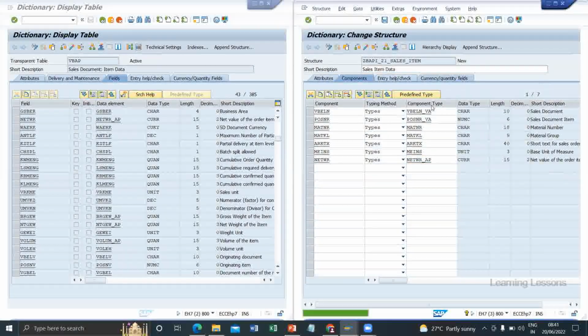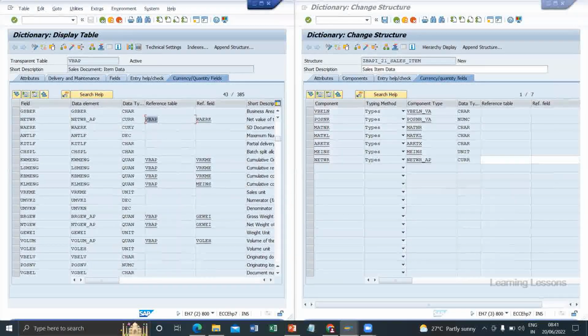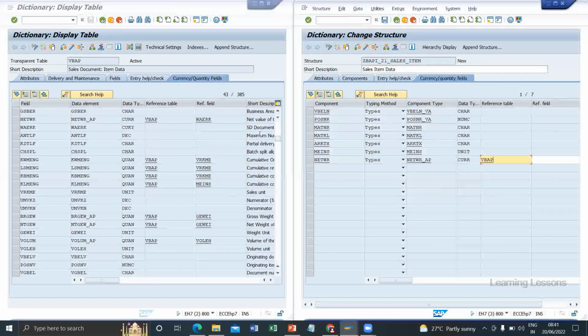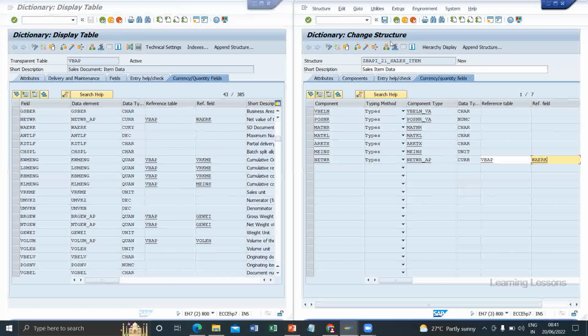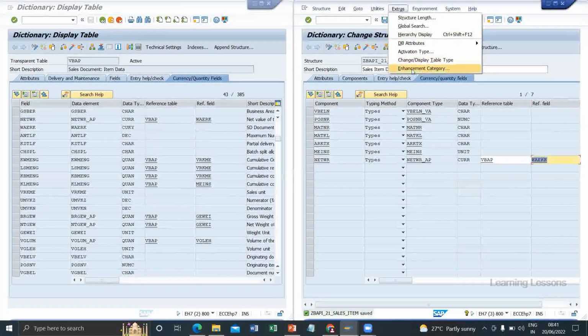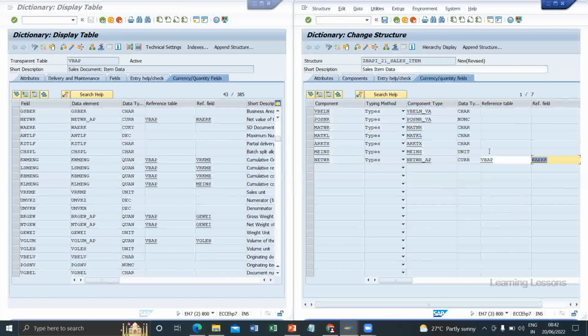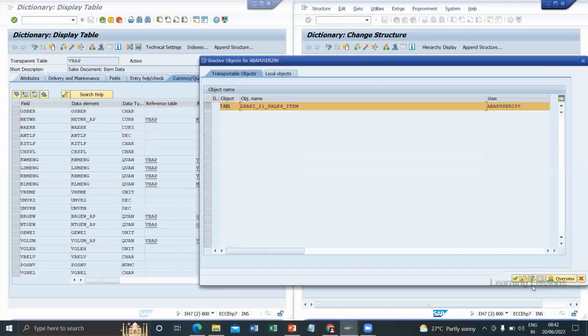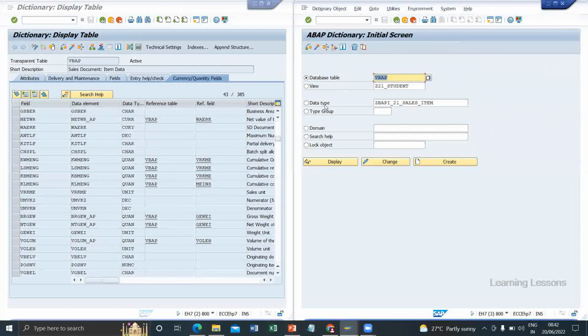In the package. Again, we have currency and quantity fields here. Switch to this one, just to give the reference. VBAP hyphen WERKS. Save. Extras, enhancement category. Select this and can be enhanced deep. Copy the settings. Check. Activate. This is also active now. So now both the structures are created successfully, right?